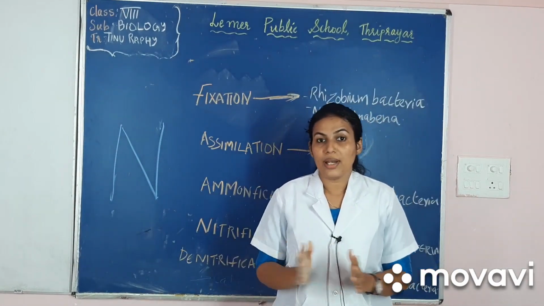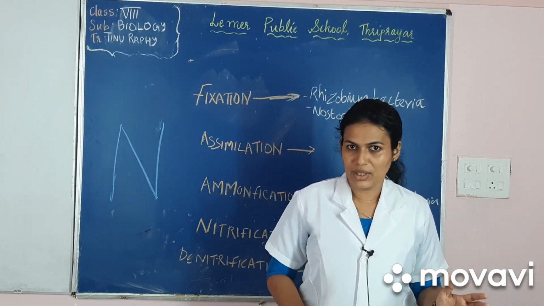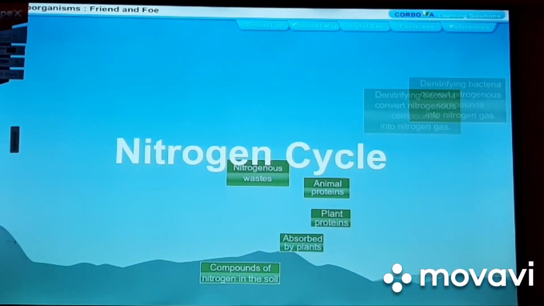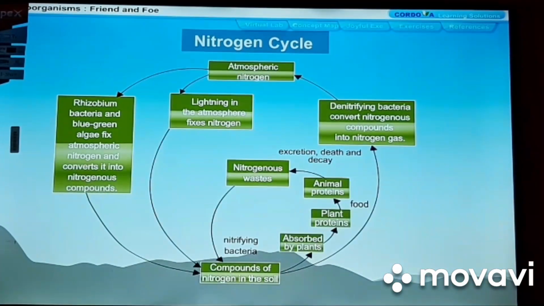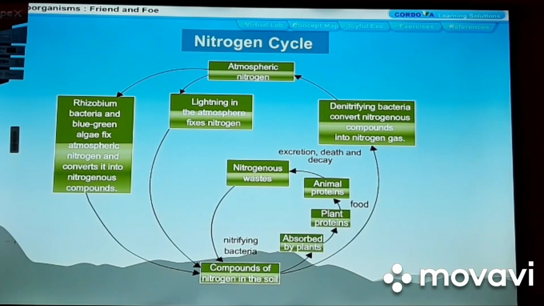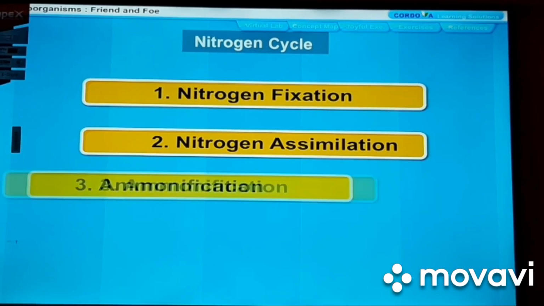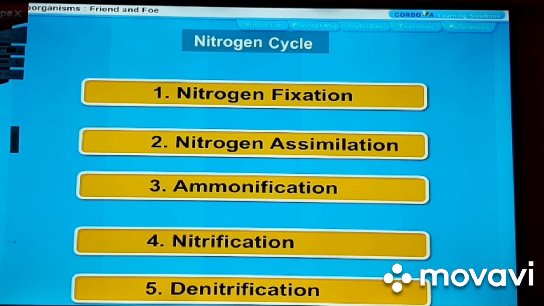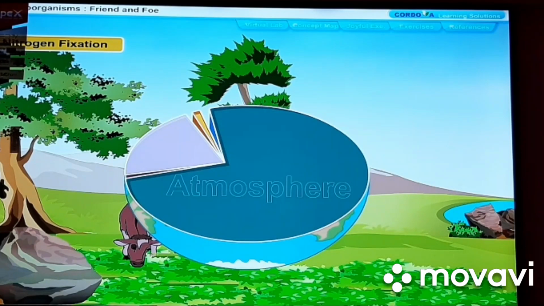Now let's watch a video and summarize what we have learned in today's class. Nitrogen cycle. Nitrogen is needed for the formation of proteins, amino acids and nucleic acids. The cyclic process in which nitrogen is fixed, used by plants and animals and later returned to the atmosphere is referred to as the nitrogen cycle. The steps involved are nitrogen fixation, nitrogen assimilation, ammonification, nitrification and denitrification.